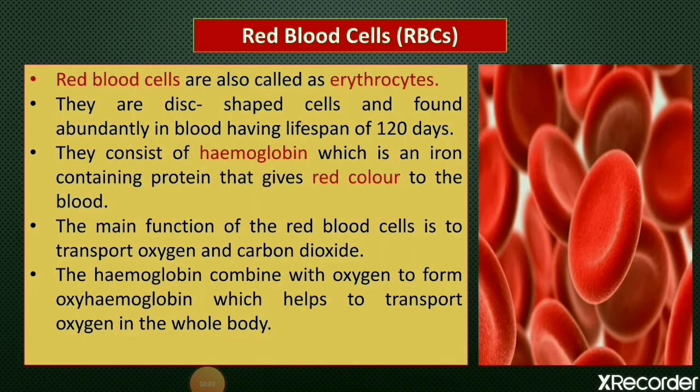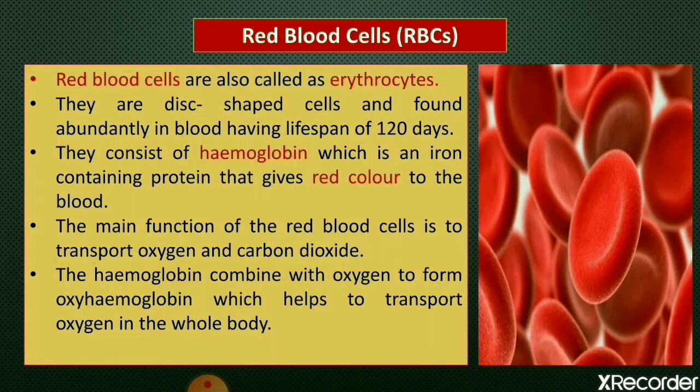Now students, after plasma, we will see red blood cells, that is RBCs. So red blood cells are also called erythrocytes, and they form the larger part of the blood, and they are suspended in the plasma. They are disc shaped, and nucleus is absent in these cells. They are living cells, even then nucleus is absent, and they are formed in the bone marrow of long bones. Their lifespan is 120 days, and they are red in color due to the pigment. That pigment is an iron containing pigment, means hemoglobin, and hemoglobin is present in RBCs.